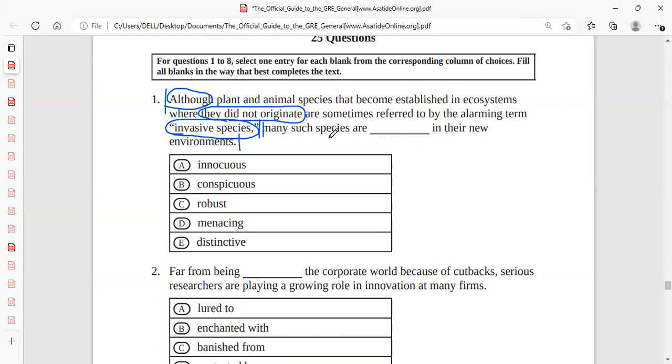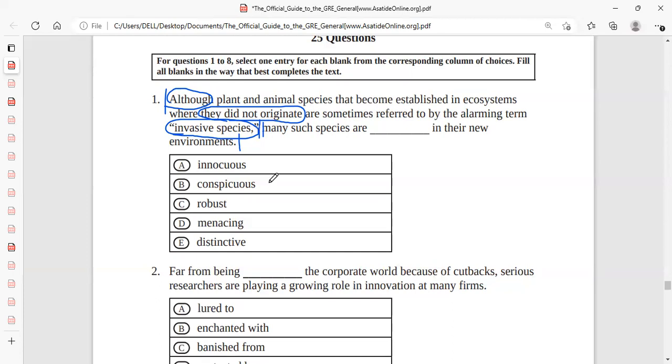Everything that you understand from the second part has to be contradicting, opposite to invasive species. So invasive species is your keyword, and you are supposed to predict a word in the blank which is opposite to invasive species.